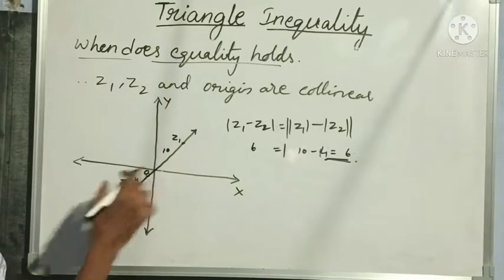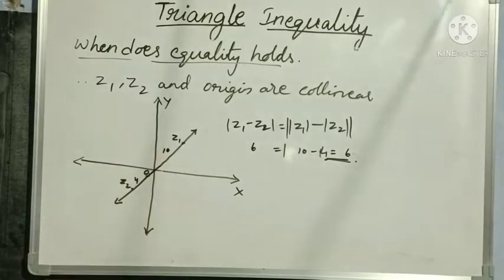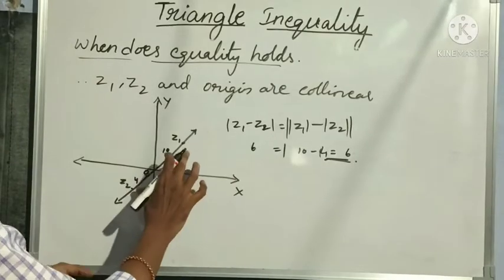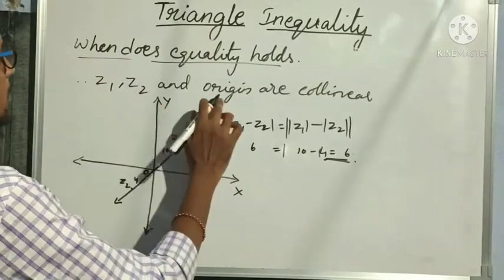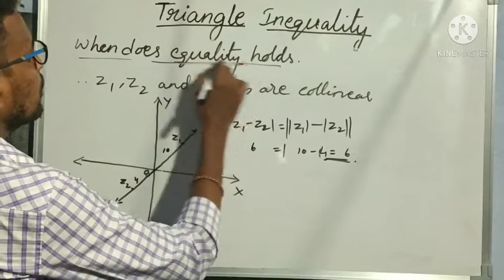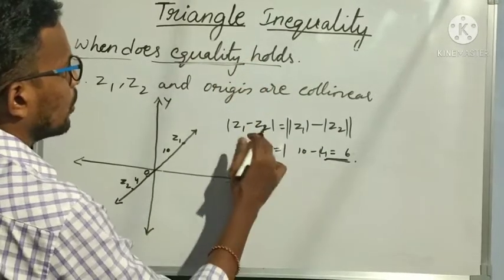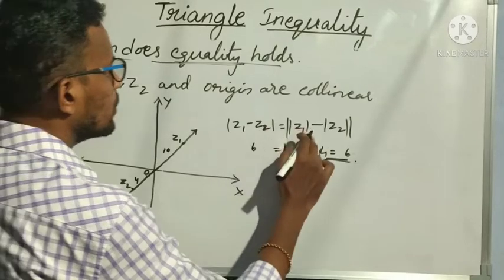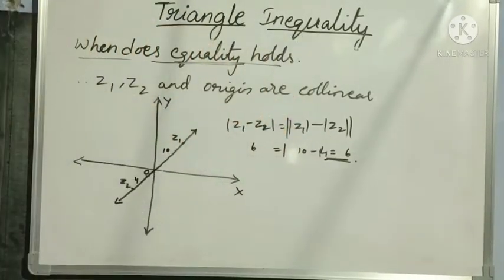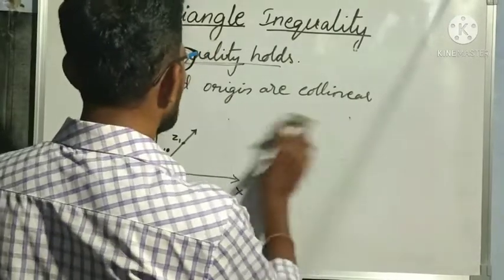In such a condition we get equality, 6 is equal to 6. Clear? When Z1, Z2 and origin are collinear, equality holds, meaning modulus of Z1 minus Z2 is equal to modulus of Z1 minus modulus of Z2. Clear?